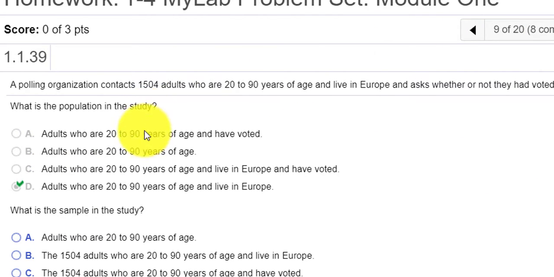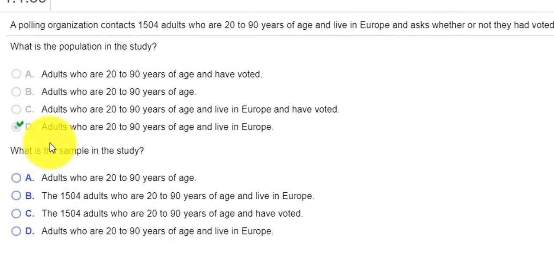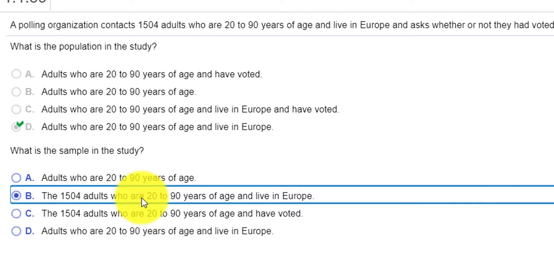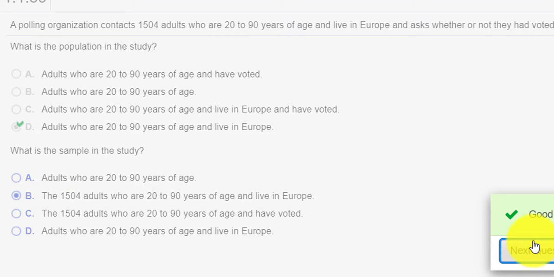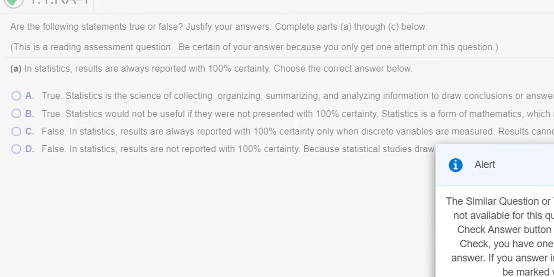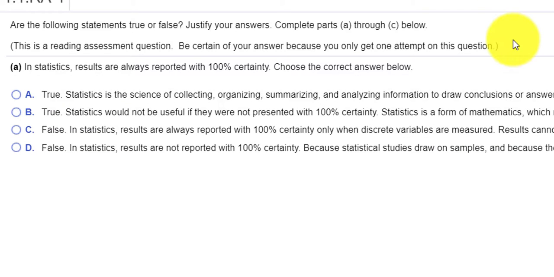Question number 9. Oh, we're still in question number 9. Next one. Now it looks like we're asked for the sample. So the sample would be the 1,504 people between the ages of 20 and 90 who live in Europe. And we get the good job. Oops, I hit the wrong button. Sorry about that. Now we're on to number 10.